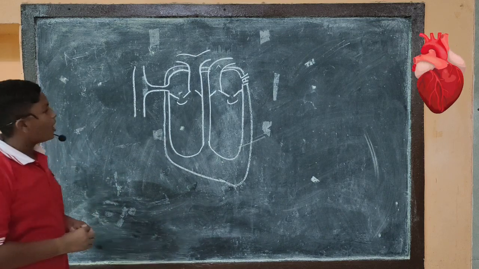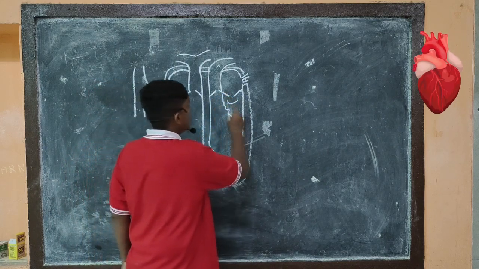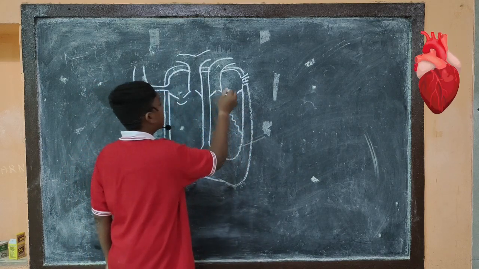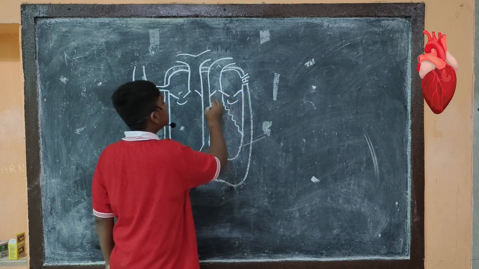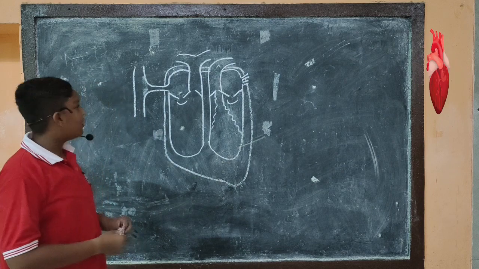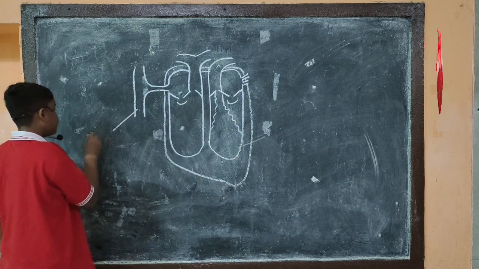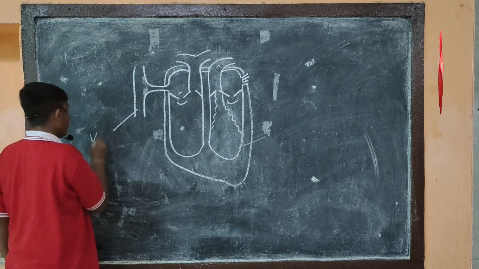Now we will start labeling it. There are muscles here known as papillary muscles. As I said, this is the biggest vein, known as the vena cava.